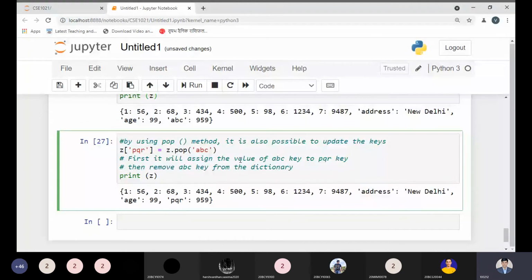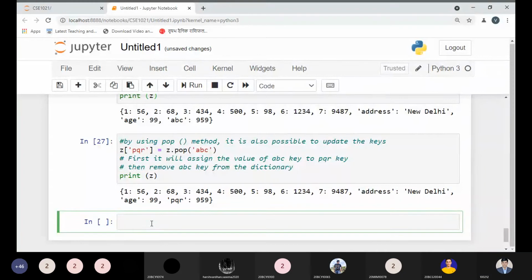First it will assign the value of the ABC, not the exact value of the ABC. Actually, it assigns the entire key. So it assigns the entire key, and from the Z dictionary we are removing the ABC key. So this is happening over here. So it is also possible to do. Now tell me any doubt. It is also possible to update by the pop method. So everything is possible. So that's why I'm just remembering the thing.